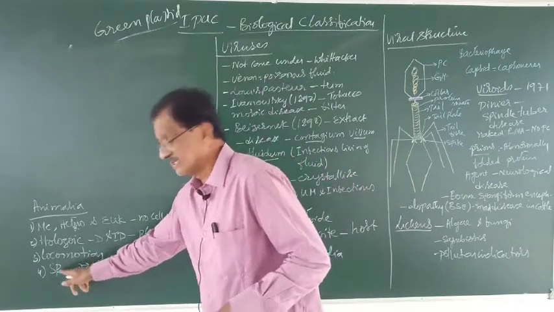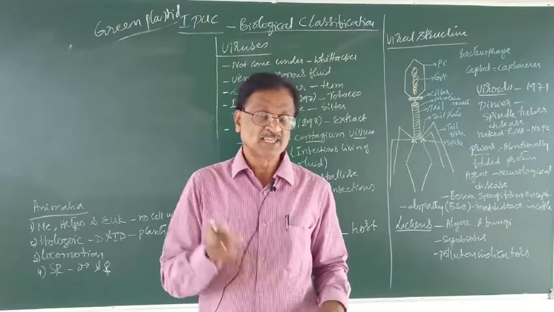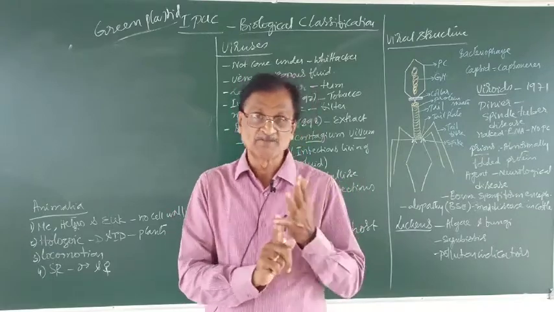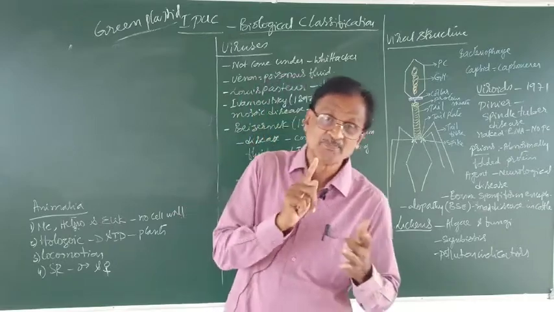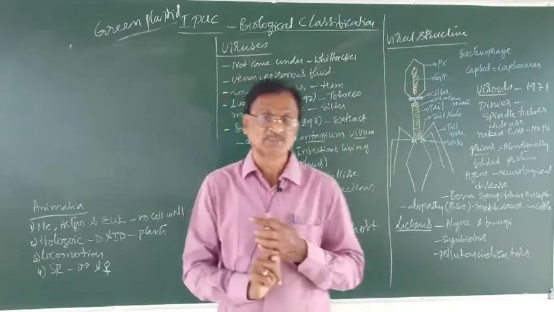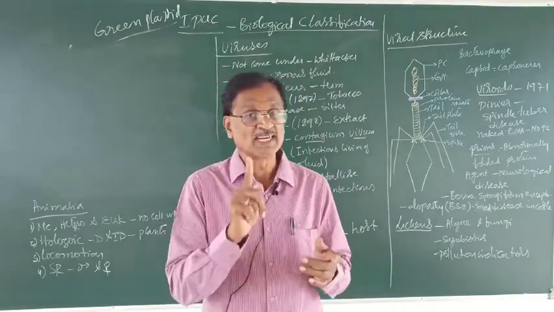But of course, even asexual reproduction also occurs, which includes either fission, budding, or fragmentation. They show a high power of regeneration.